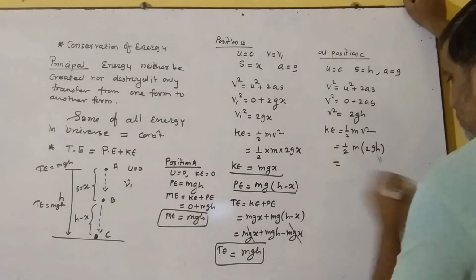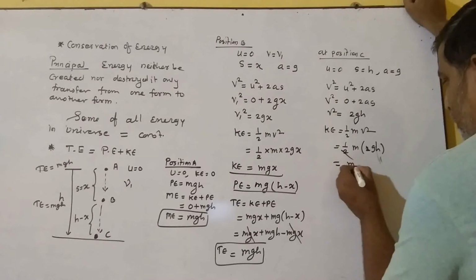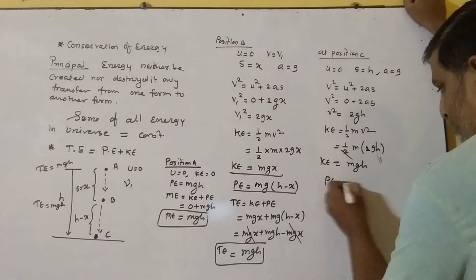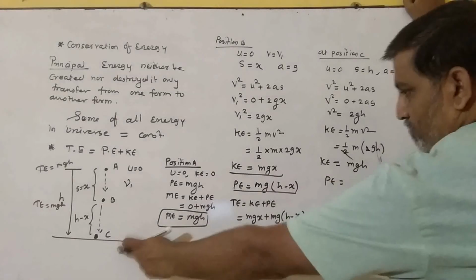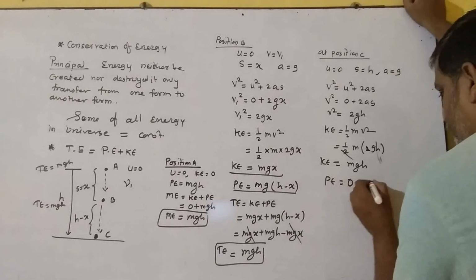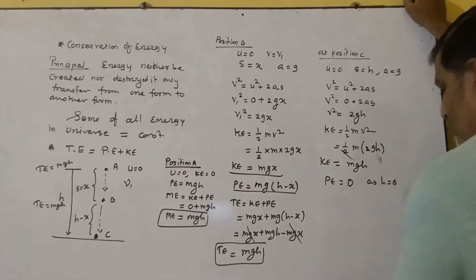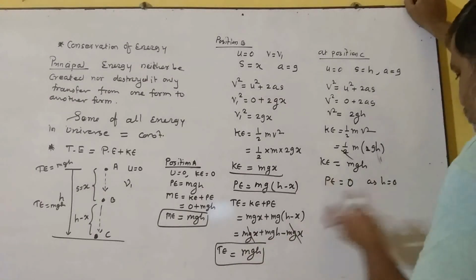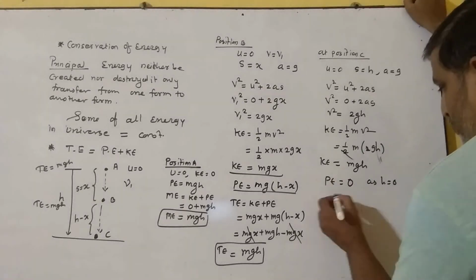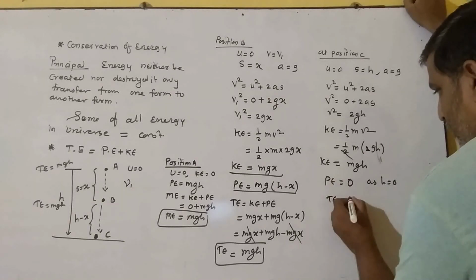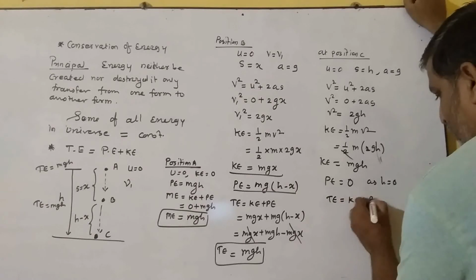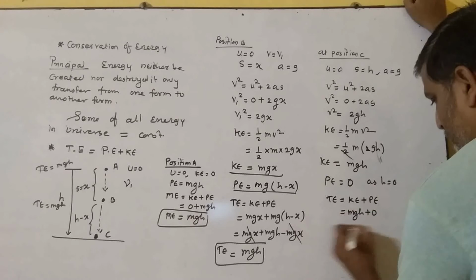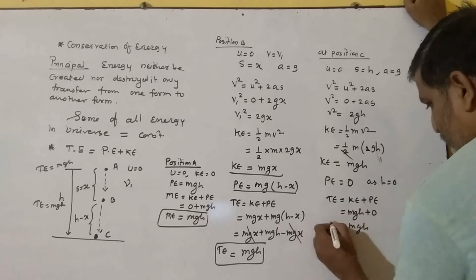Now in this case, 2 gets cancelled. We get mgh as the kinetic energy. What about potential energy? Now the body is at the ground, so potential energy becomes 0 as h is 0, because potential energy is mgh and h is 0, so potential energy is 0. So what will be the total energy? Total energy is kinetic plus potential energy. Kinetic I got mgh, potential I got 0. So it is mgh again.